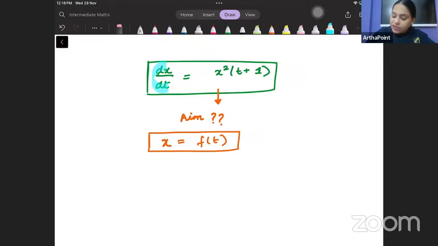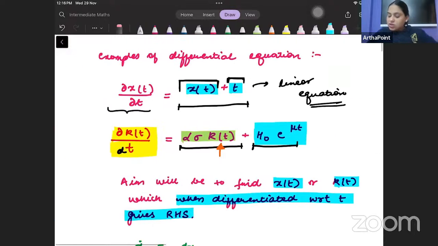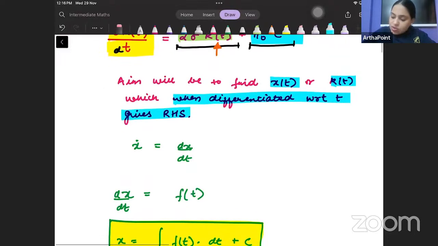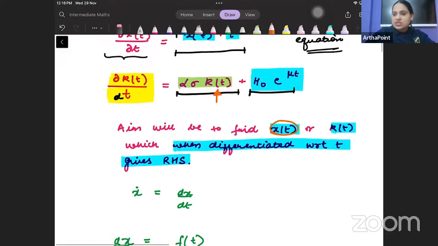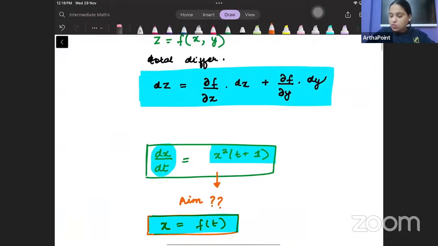Currently, I have dx by dt as a function of x and t. But what I want to achieve is x as a function of t. This is what my solution will be. I want to find out the value of x from here. Just in case, I will teach you in a while.